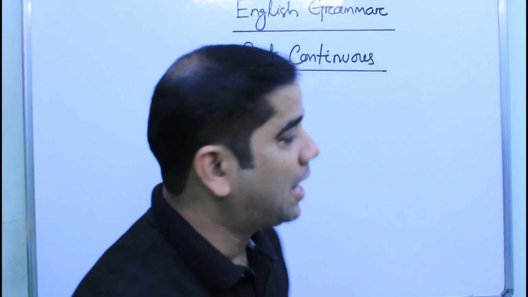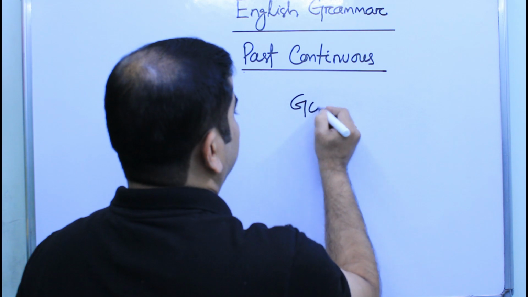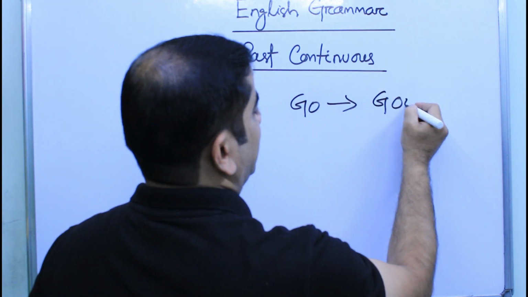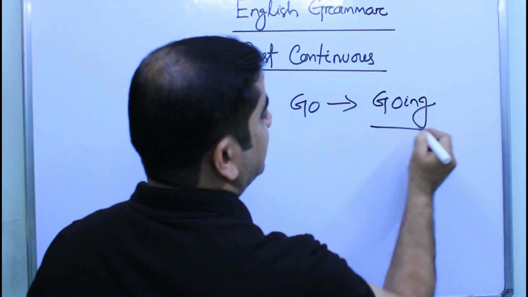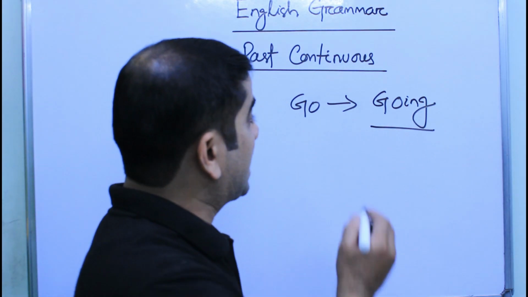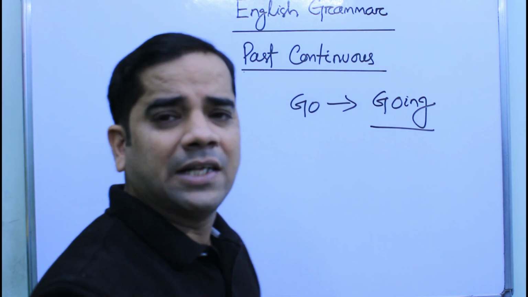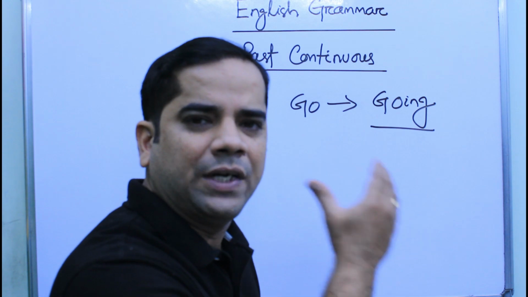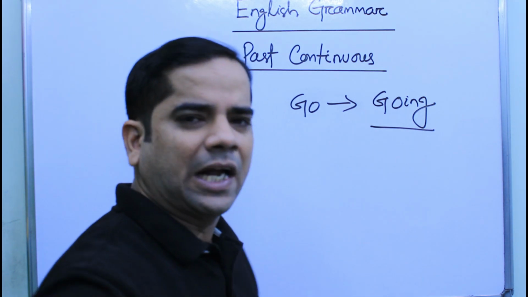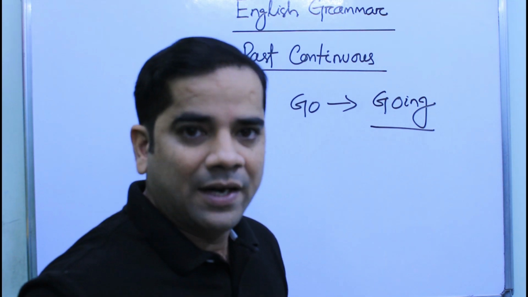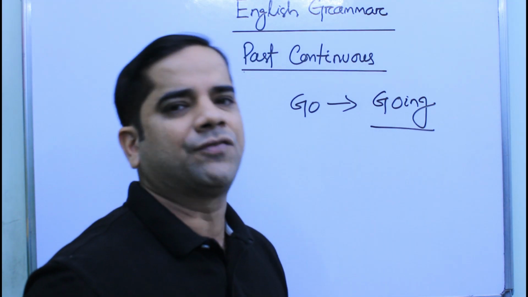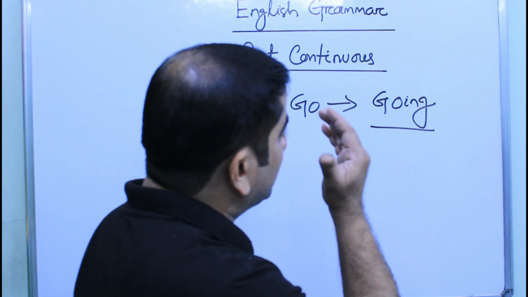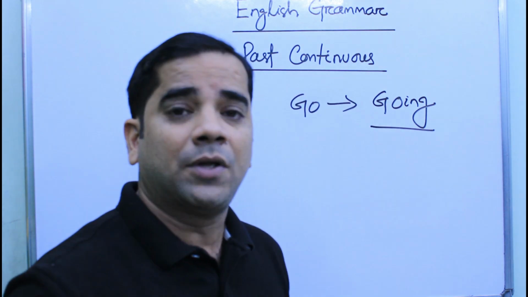That means if the main verb is go, then in past continuous tense it is in its ing form. Ing will be associated with the main verb. As I have already told you, when any main verb is associated with ing, then we should consider that it is in its continuous form, let it be present continuous, past continuous, future continuous, or perfect continuous. Okay, so this is the formation of the main verb.